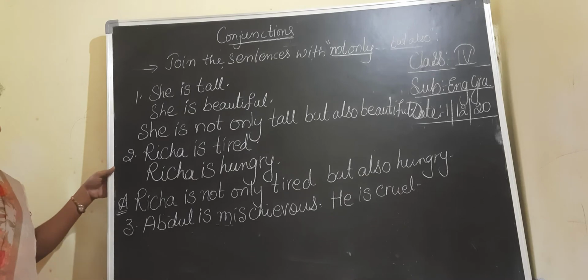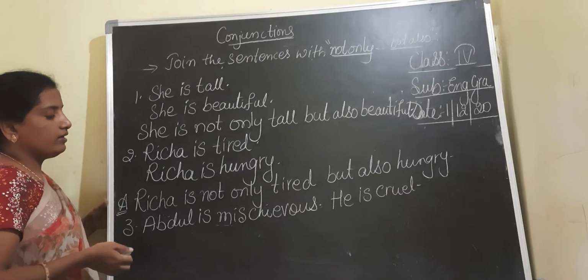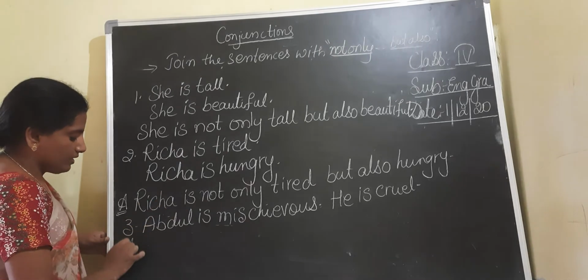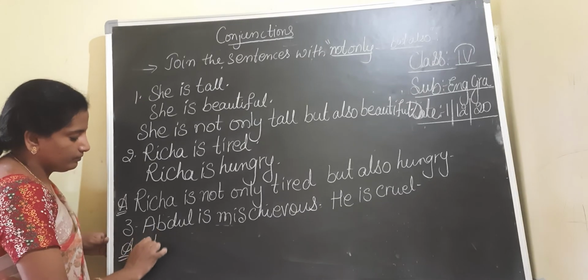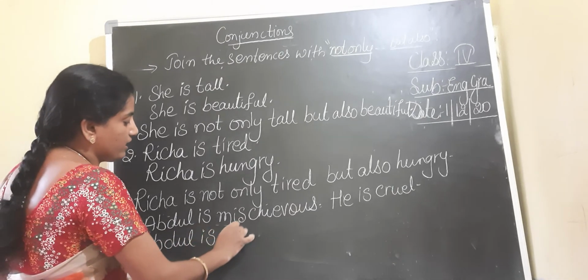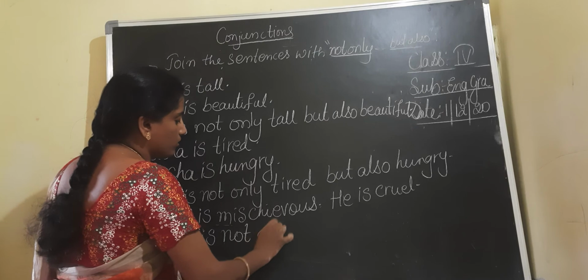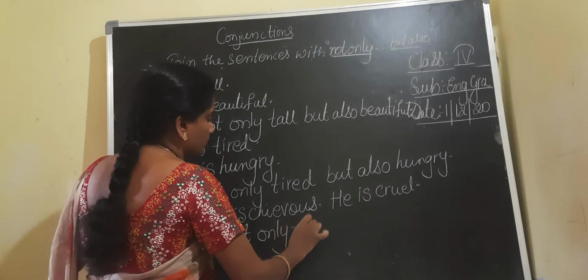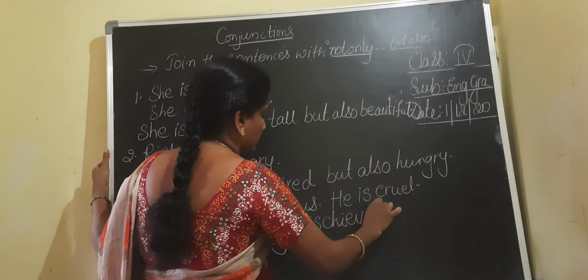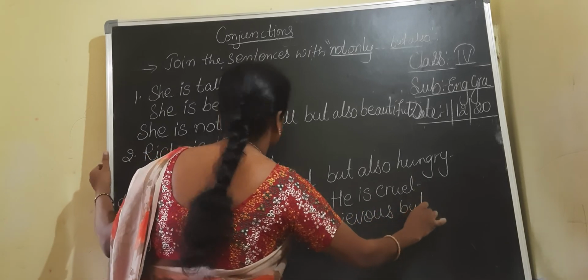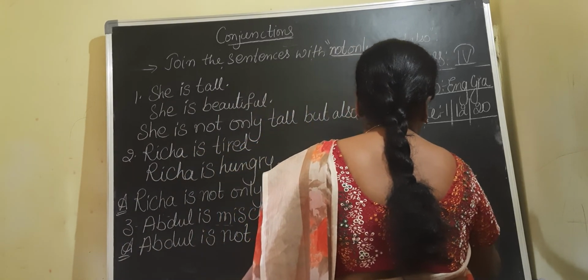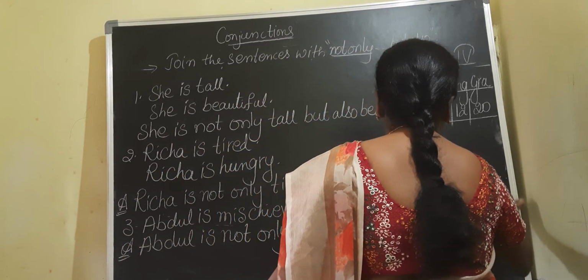Here we can write: Abdul is not only mischievous but also cruel.